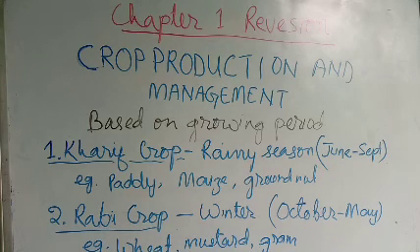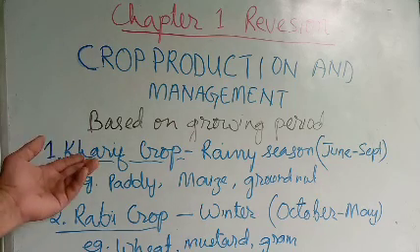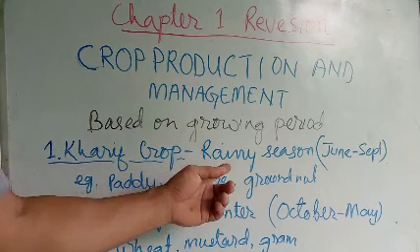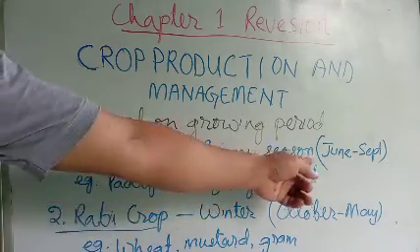Please underline in your textbook, page number 2, the examples of Kharif crop and Rabi crop. What is Kharif crop and what is Rabi crop? Once again, based on the growing period, we have two types of crop. The first is Kharif crop, which is grown during rainy season, that is June to September.